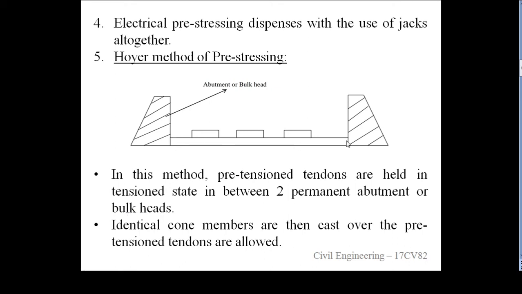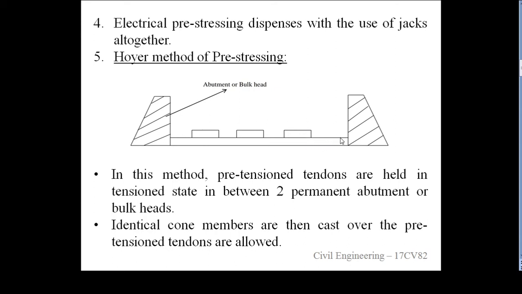The cable is embedded here. Then identical concrete members are cast over the pretensioning tendons while tension is maintained. These are identical concrete members of the same dimensions, kept in this unit.